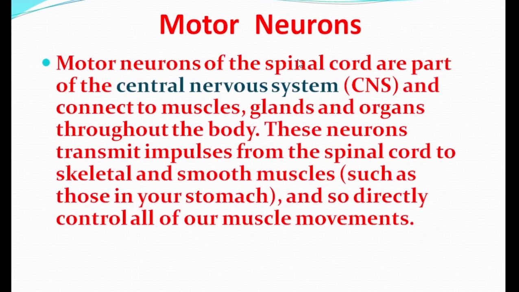Motor neurons are another type of neuron. Motor neurons of the spinal cord are part of the central nervous system and connect to the muscles, glands, and organs throughout the body. These neurons transmit impulses from the spinal cord to the skeletal and smooth muscles and so directly control all of our muscle movement.